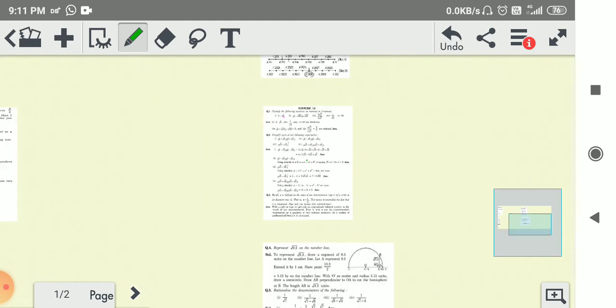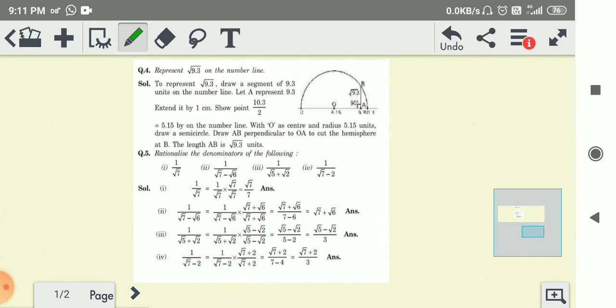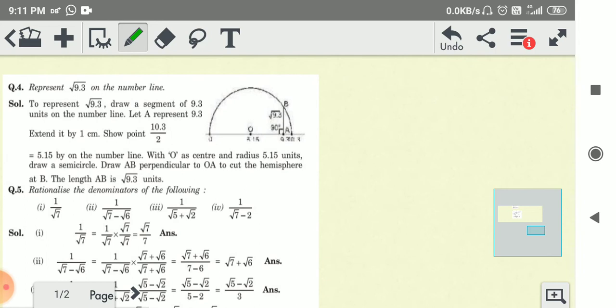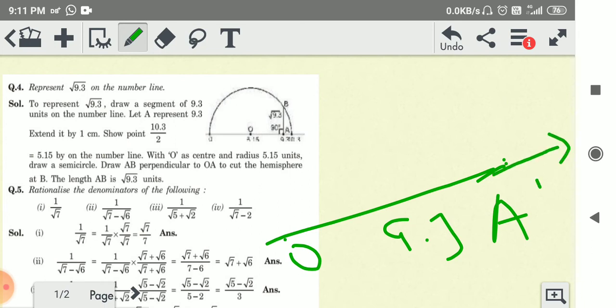Now question number 4: represent root 9.3 on the number line. So firstly we draw a line, suppose this is a point A, and we extend it by 1.